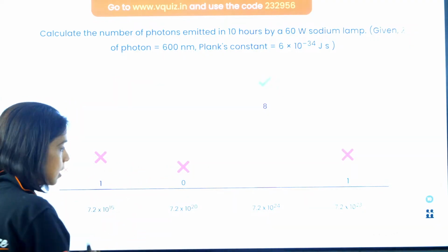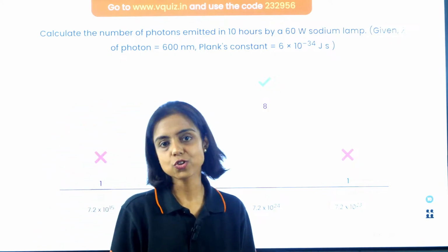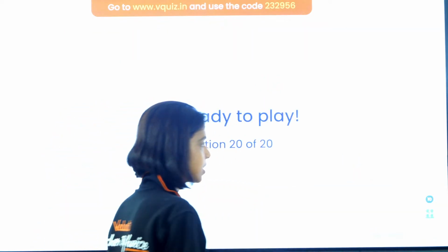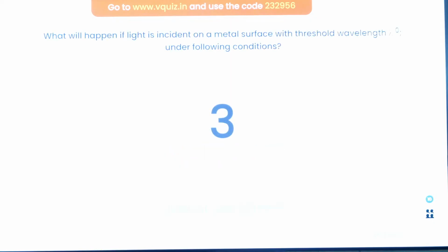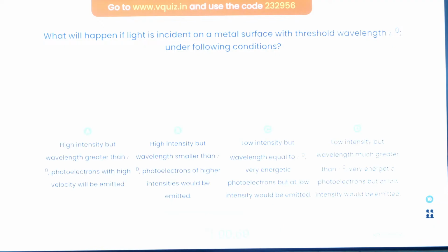Well done, guys. Let's move on to the last question of today's week quiz, question number 20, and then we'll see who is going to win the quiz. What will happen if light is incident on a metal surface with threshold wavelength lambda naught under the following conditions? High intensity but wavelength greater than lambda naught: photoelectrons with high velocity will be emitted. High intensity, wavelength less than lambda naught: photons of higher intensity will be emitted.